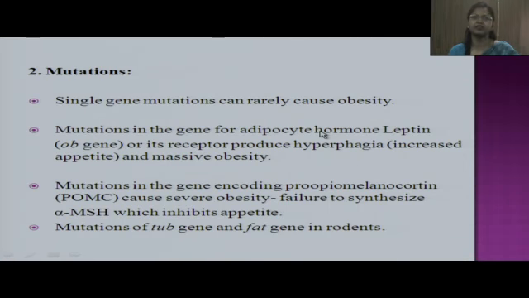Mutations play an important role in regulating body weight. Single gene mutations can really cause obesity. There are many genes which have been identified in humans, like the gene for leptin called the OB gene, and the gene for the leptin receptor as well, which cause hyperphagia and massive obesity. Besides that, mutations in the gene encoding pro-opiomelanocortin cause severe obesity through failure to synthesize alpha MSH, which inhibits appetite. Some genes have also been identified in rodents like the TUB gene and FAT gene, which have a role in body weight regulation.